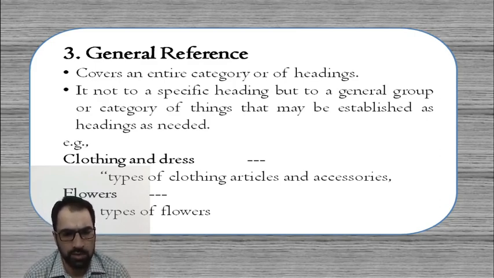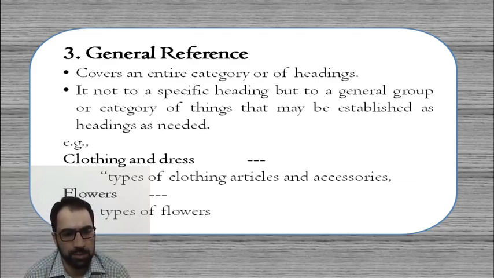Like, for example, I have given the example clothing and dress. So clothing, and dressing, can be the heading, can be a preferred term, but types of clothing, articles and accessories, is an additional kind of thing which can neither be included in the See, nor in the See Also reference.